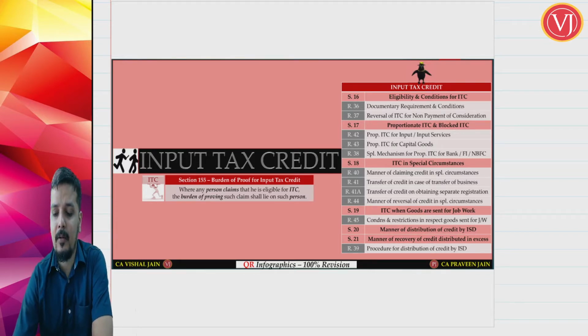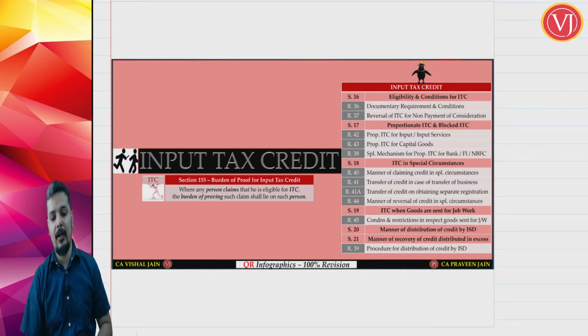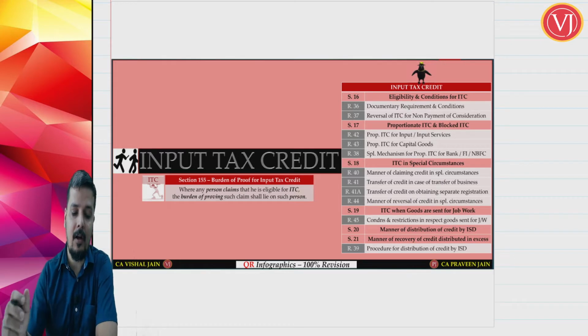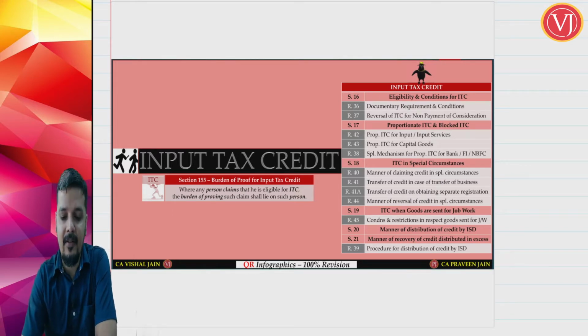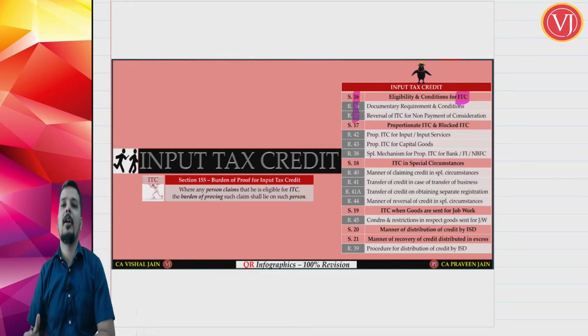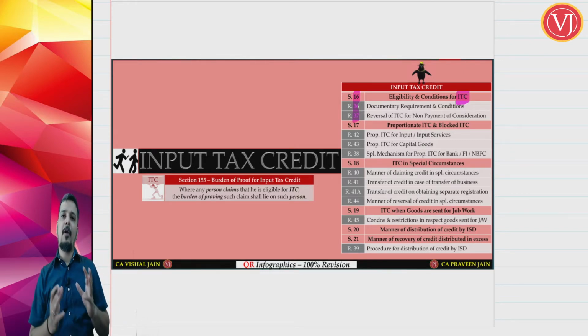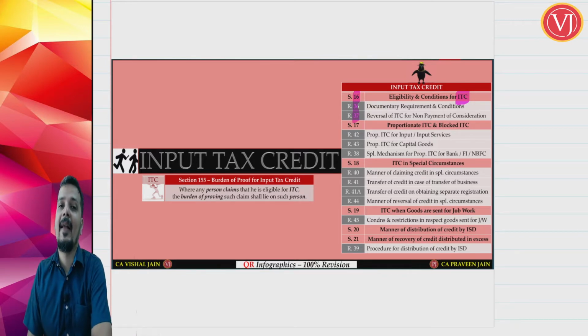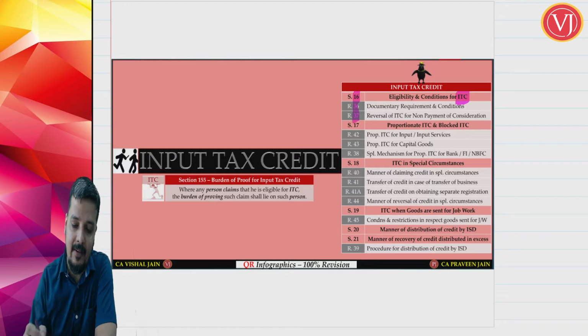Friends, let us go through your quick revision of your ITC, the most important topic you can tell about your GST. Now when you talk about your ITC, quickly you have to understand the provisions. Section 16 read along with Rule 36 and Rule 37 talks about eligibility and conditions for ITC. So when you talk about input tax credit, the main provision is section 16 read along with Rule 36, 37, which talks about your eligibility and conditions for your input tax credit.